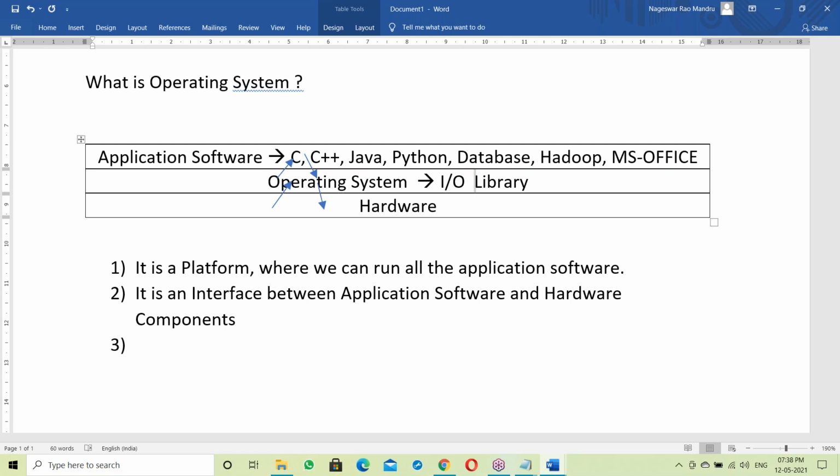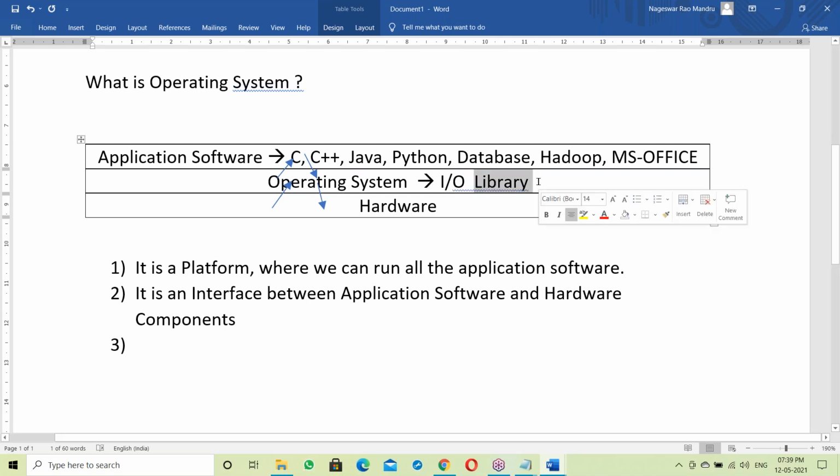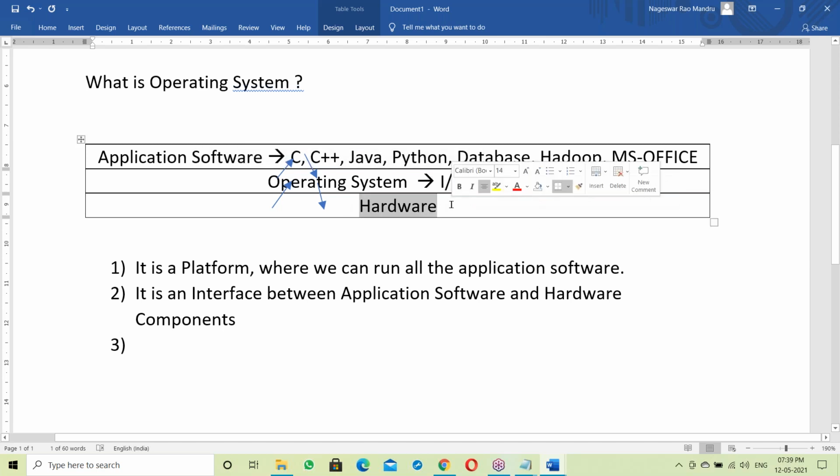So what is a library? A library is a collection of functions. See, almost all the applications were developed in C language. So here library means C language functions, input output functions to perform IO operations between application software and hardware components.